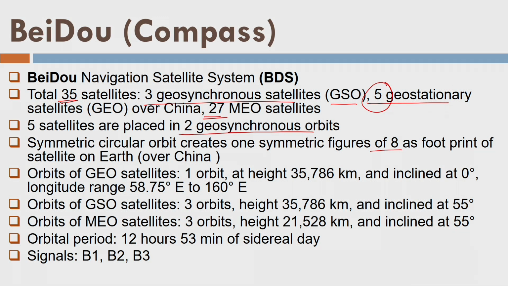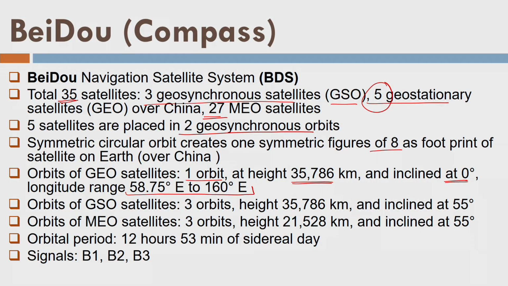And then it has geosatellites, one orbit at a height of this and inclined at 0 degrees. Well, that is a geostationary. And this is their longitude range. That means over these longitudes, these orbits are placed in the geostationary form. So, satellites are basically staying at some longitude permanently, it will appear like that. Then the orbits of GSO satellites are 3 orbits at this height and inclined at 55 degrees, fine.